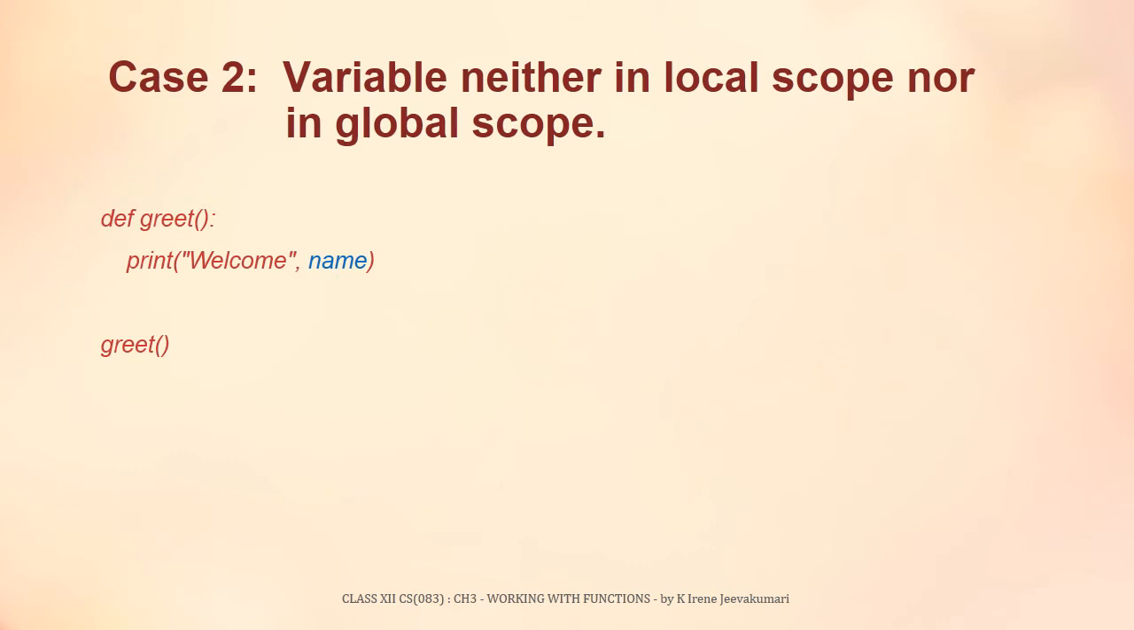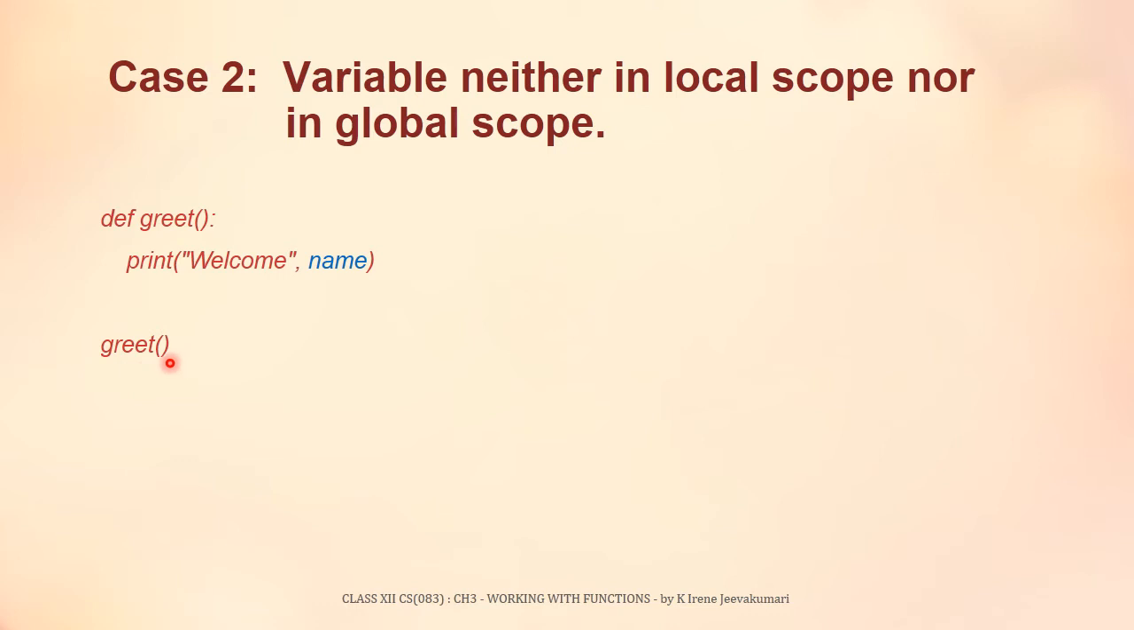Case 2. Variable neither in local scope nor in global scope. Let us see what happens if the variable is not in local scope or in global scope through this sample Python program. This program starts with the function definition. As this function header is the first top level statement, let us begin our execution from this. When Python's interpreter executes this function header, it omits the body of this function. So the program's execution goes to the next top level statement, which is a function call.